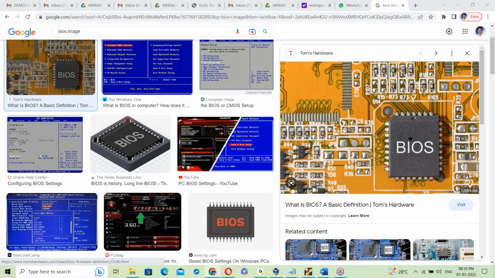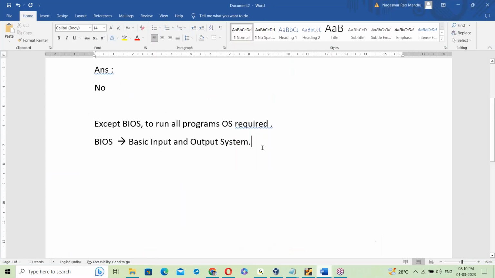It's a BIOS chip. When you power on your system, first of all, power goes to the BIOS chip. This chip contains the BIOS program. So this chip contains that hardware program. BIOS is a hardware program. It's not software. It's a chip level program.